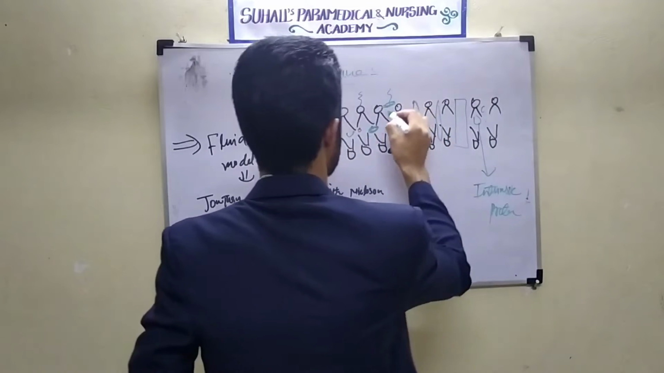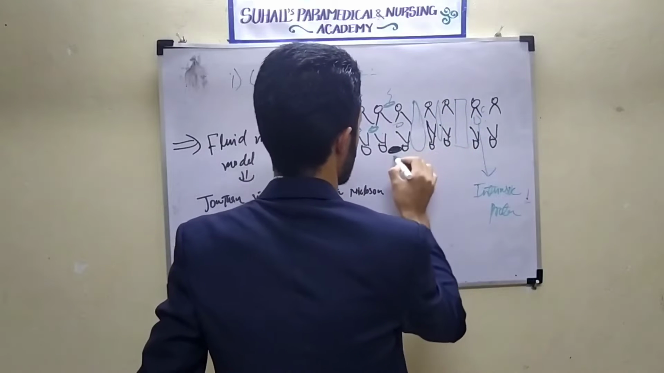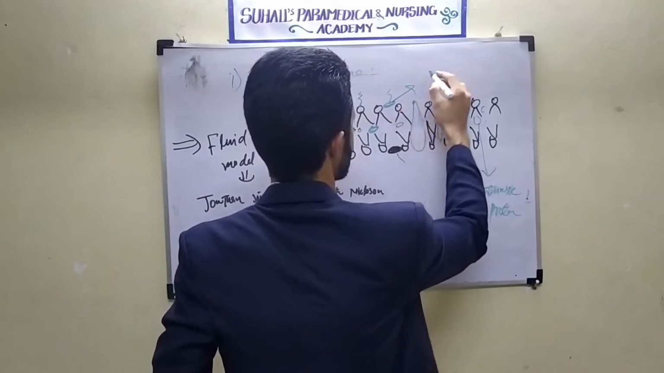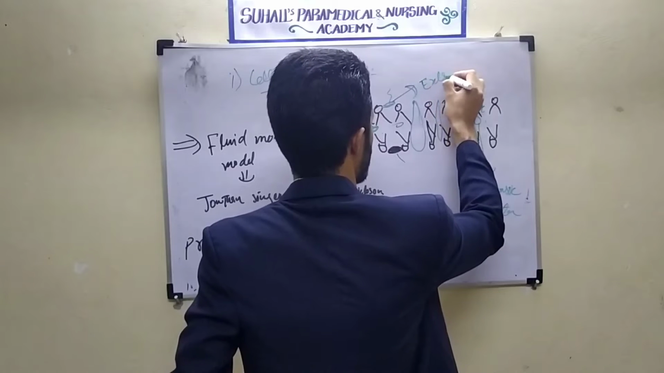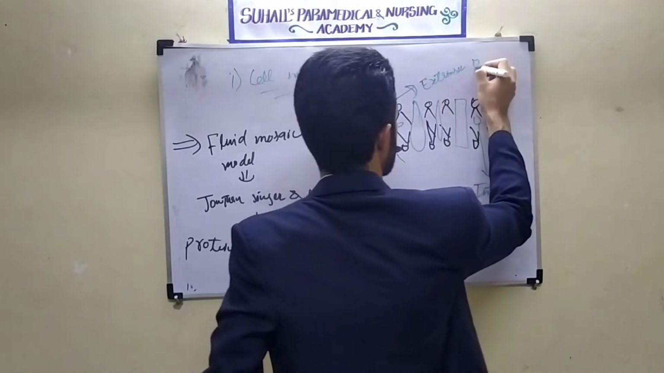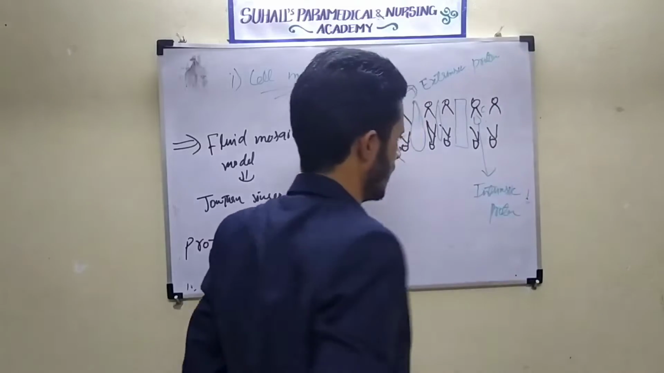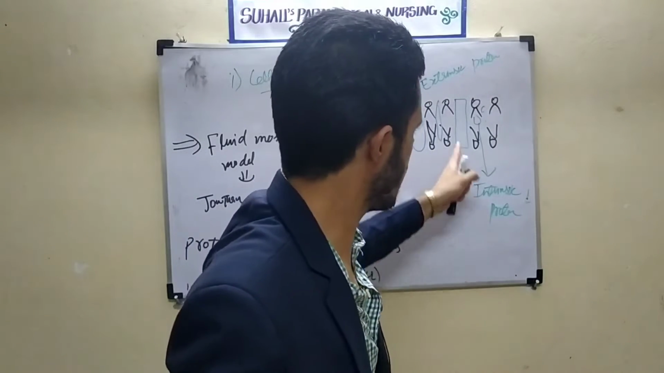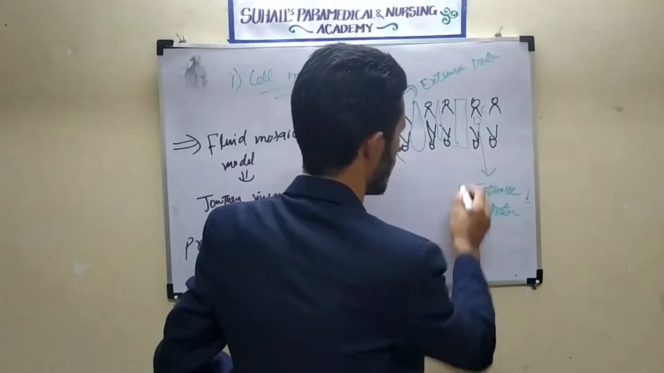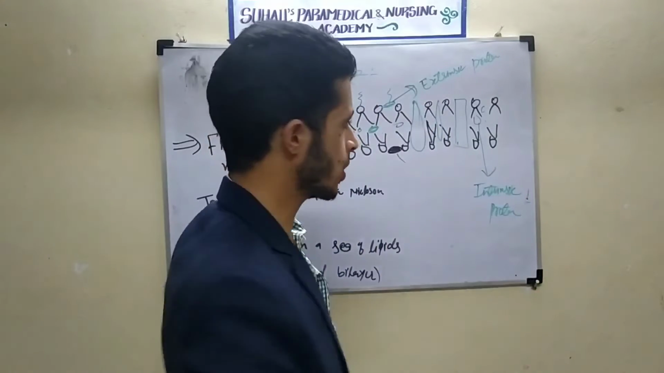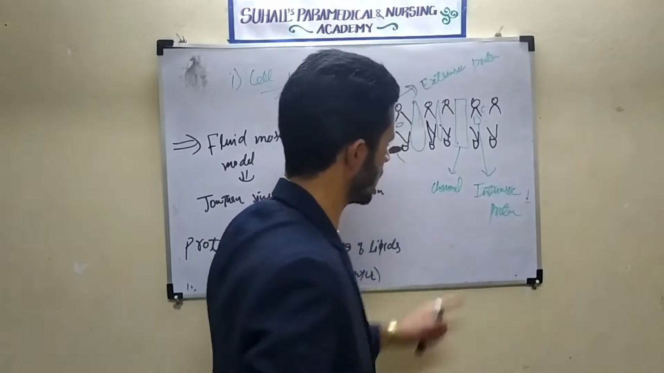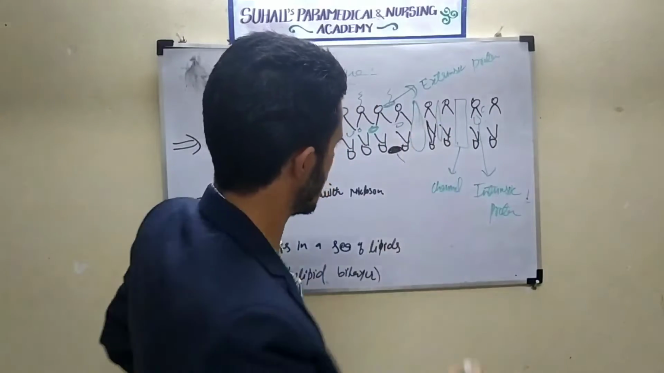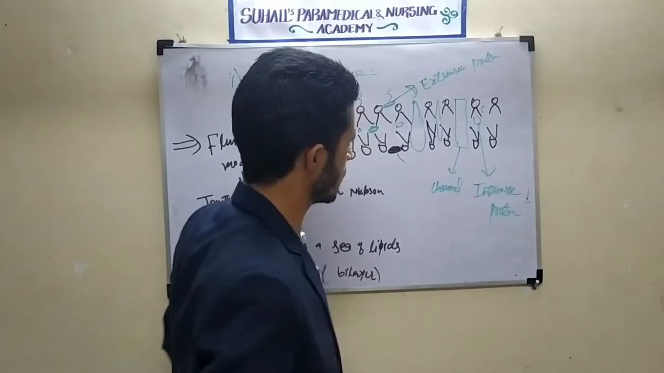And there are external proteins here, as I have shown. This is called extrinsic protein. And intrinsic proteins are inside the cell membrane. Remember, there are some proteins which help in passive transport. They are called channels, channel-like structures in the plasma membrane.